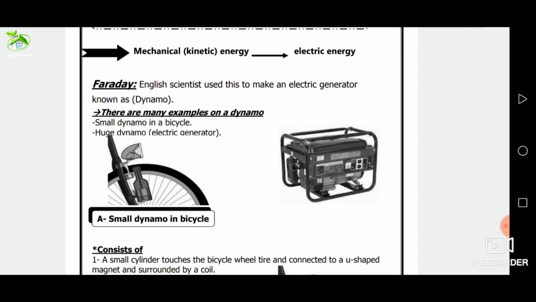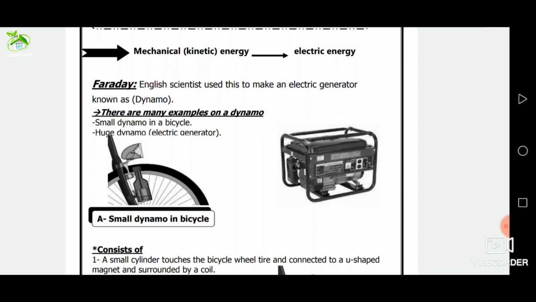The generation of the electric current in the coil increases by increasing the motion of the coil between the two poles of the magnet.